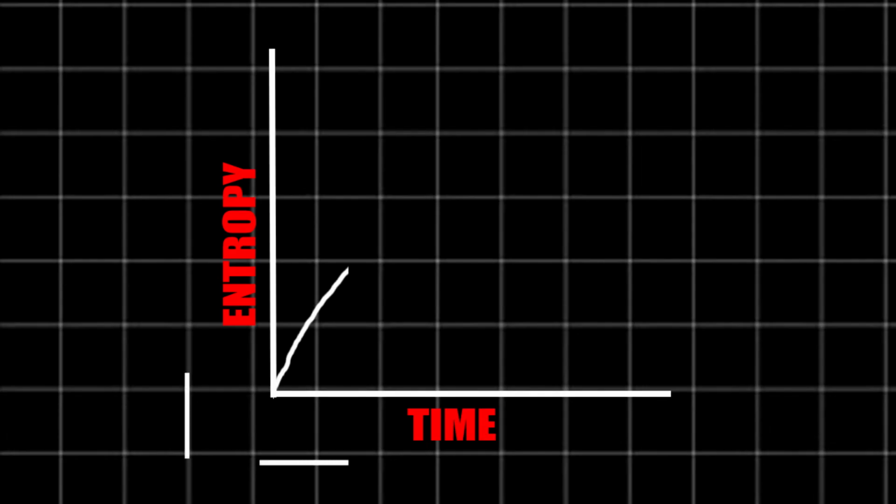Now entropy happens everywhere, from small things like this jar filled with sand to big things like the universe. A long time ago, the universe was just a single point. It had a very low entropy. But after the Big Bang, it expanded like crazy, and as time went by, it expanded more. This caused it to have high entropy. So we can see that as time goes by, entropy increases. And since entropy always goes from an ordered to a disordered state, time always goes ahead and never backwards.